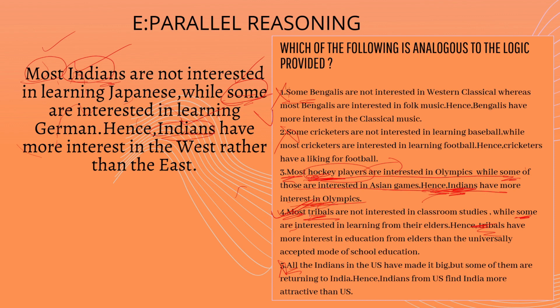Whereas if we consider the fourth option, most tribals are not interested in classroom studies. Here, Indians are not interested in learning Japanese, absolutely parallel, while some are interested in learning from their elders. Here, while some are interested in learning German. Okay. Hence, tribals have more interest in education from elders. Here, hence Indians have more interest in the West, right? So everything is in a parallel manner. So this is known as parallel reasoning. It's also known as analogous reasoning. So these are the various types of questions that can be asked in critical reasoning.